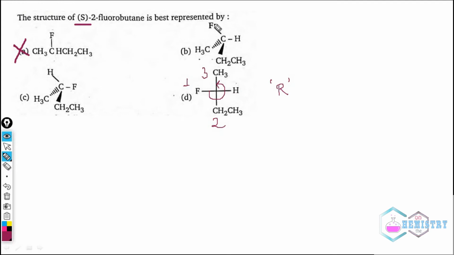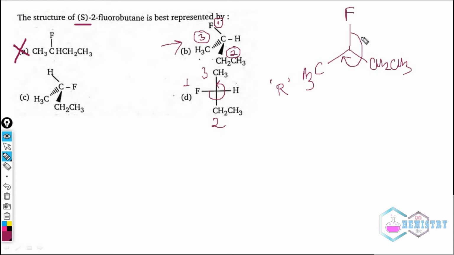And in this case, for option B, fluorine is the 1, this one is the 2 obviously, and this one is the 3. So if we see from behind the H bond, we can see the fluorine is on the above, the CH2CH3 group is on the right hand side, and the CH3 group is on the left hand side. So fluorine to CH2CH3 to CH3, this will be a clockwise rotation, and hydrogen is on the back side. So this will also be R. That means this carbon will also have a configuration of R.